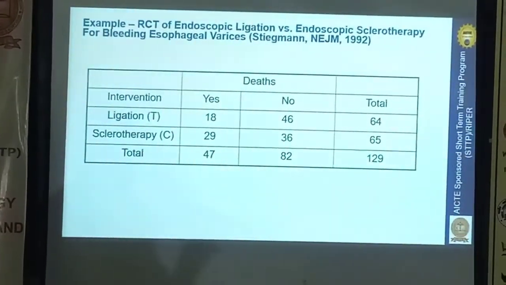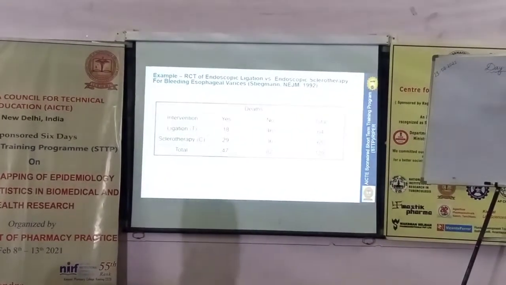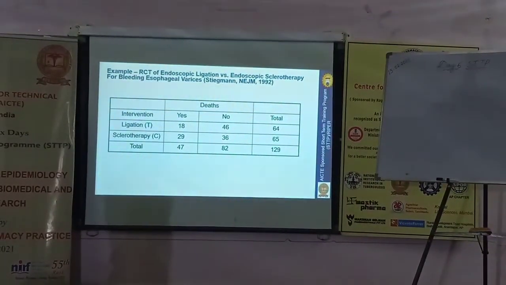I am going to take an example. This is a randomized control trial for treatment of esophageal varix. Esophageal varix is the most common complication in alcoholic liver cirrhosis. There will be portal hypertension, the blood is going to back up and it will bleed into the esophagus. This is the most common complication which we see in alcoholic liver cirrhosis patients.